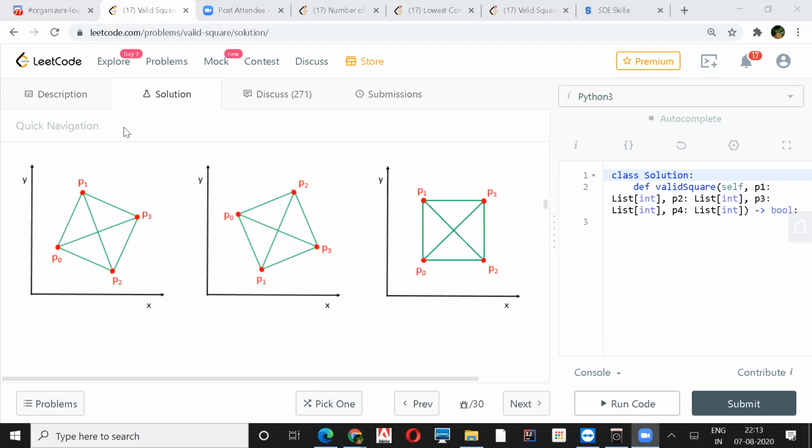Because the property of a square and rectangle matters here. Like 3 ones are there and 3 root 3s are there. So here also 2 types of distances are there, but it is not a square. I think there will be no 3 root 2. There will be just 2 root 2 types.